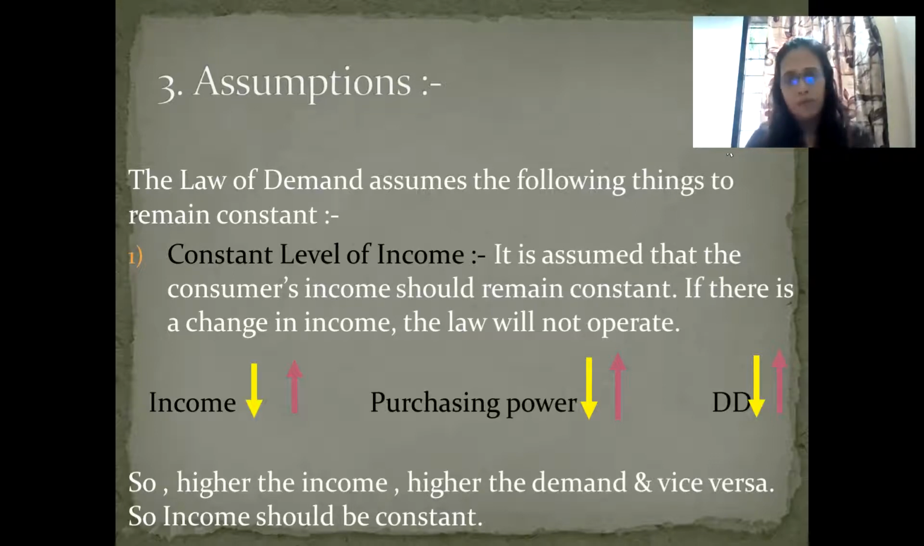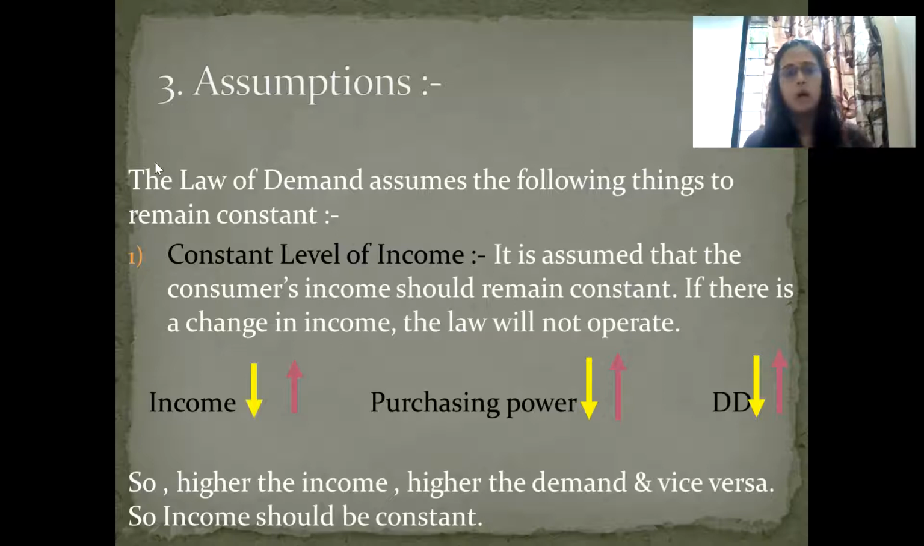Now see, we have seen the determinants of demand. In that we saw how income affects demand. If our income increases, our purchasing power increases, and our demand also increases. In the same manner, if our purchasing power falls, our demand also falls. The same is applicable here. Now, what does the law prove? The law says that when price is higher, demand is lower, and when price falls, demand is higher. This is the law which we are going to prove. But in some cases it is not possible.